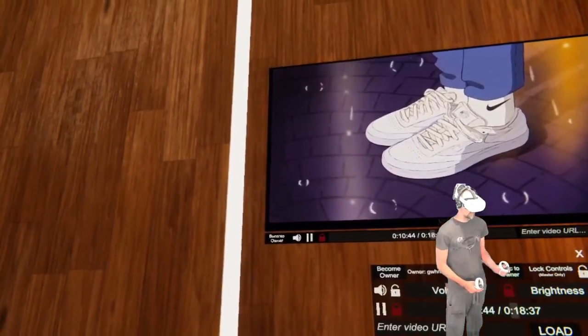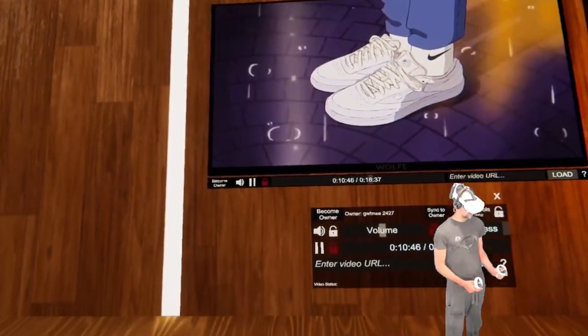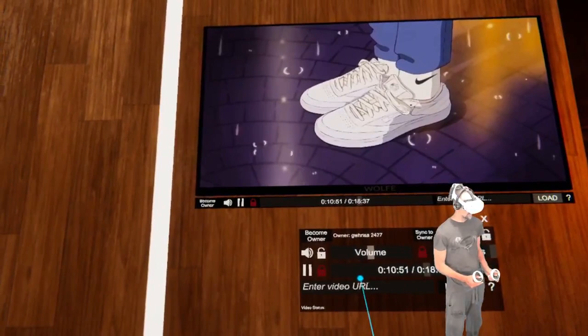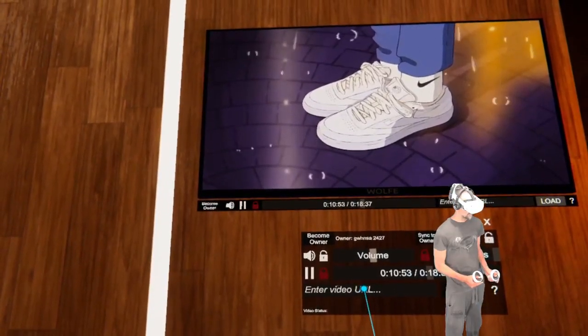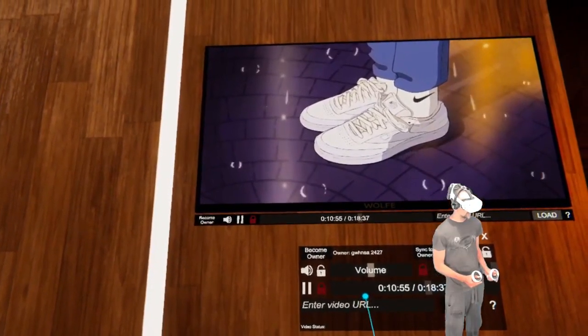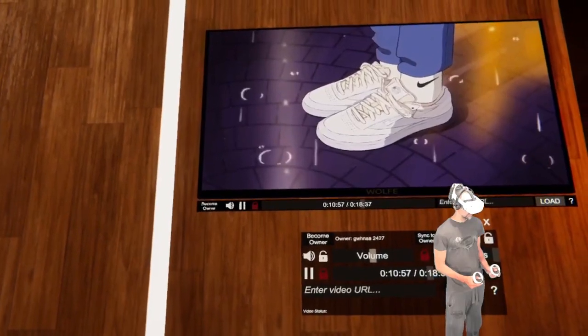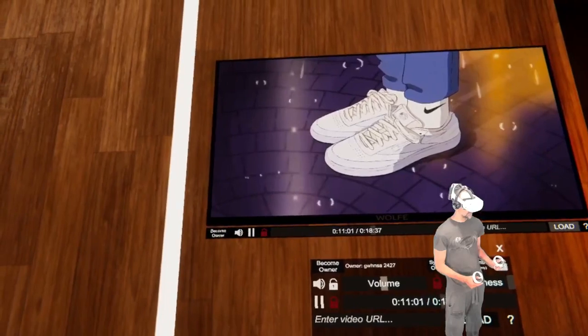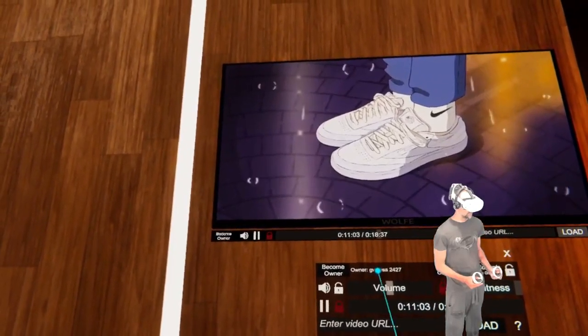Okay, so I'm using my virtual desktop screen. Oh, that wasn't a good idea. Because this is actually pointing.